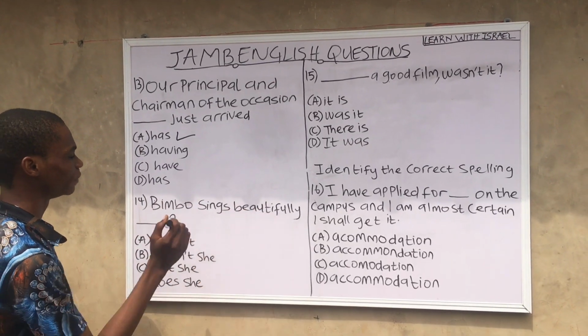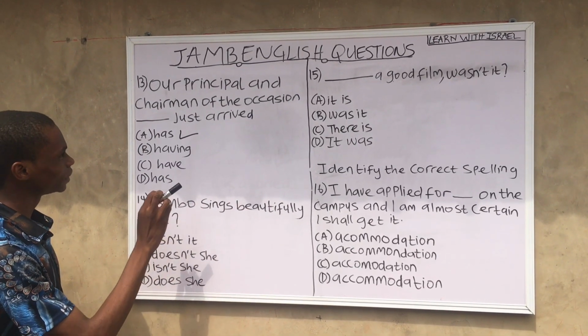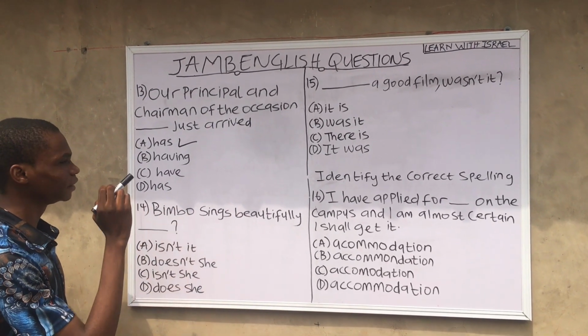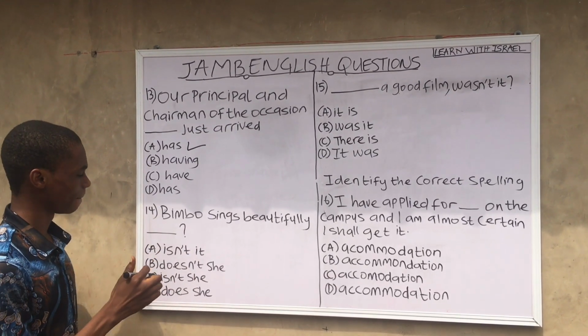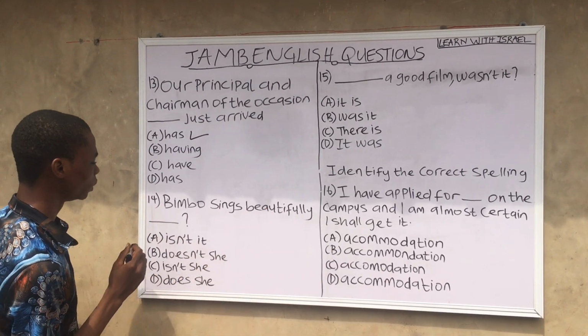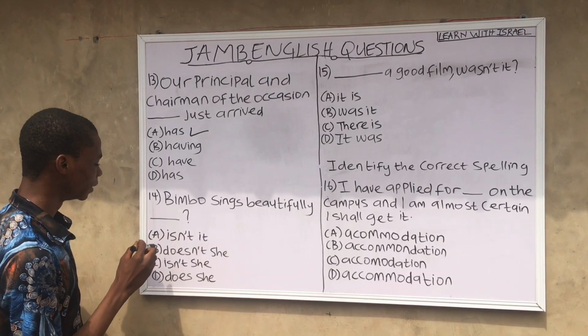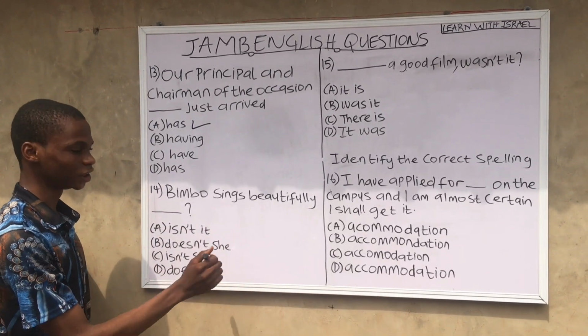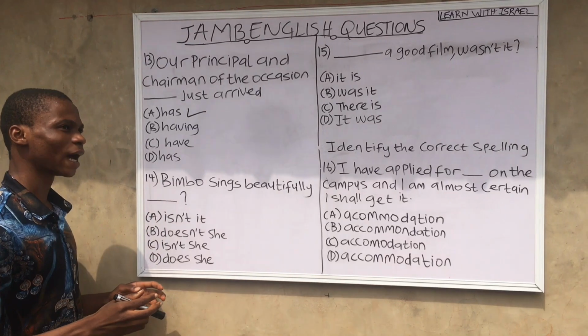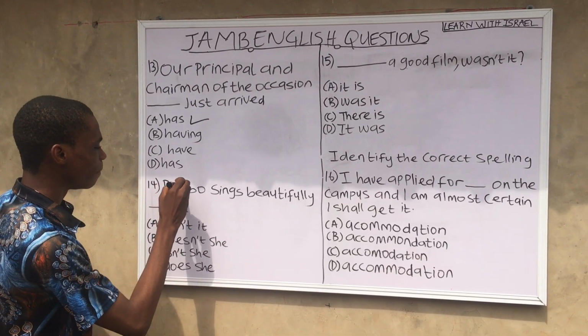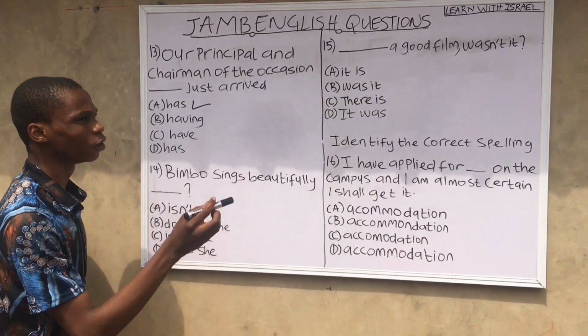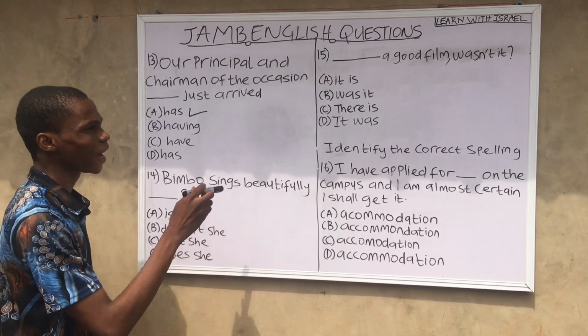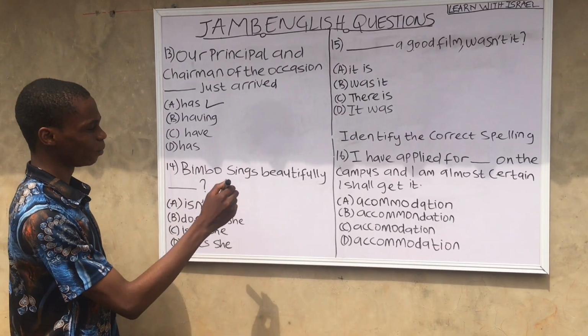Bimbo sings beautifully. This question 14 is under question tag. Bimbo sings beautifully. A, isn't it? B, doesn't she? C, isn't she? D, does she? So in question tag, a positive sentence is followed by a negative tag, while a negative sentence is followed by a positive tag.